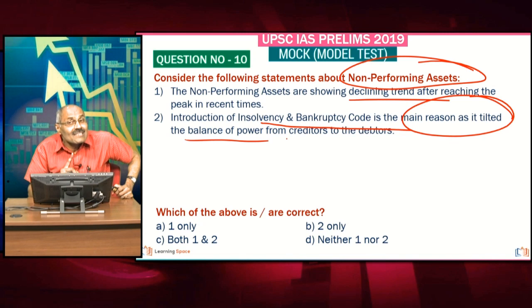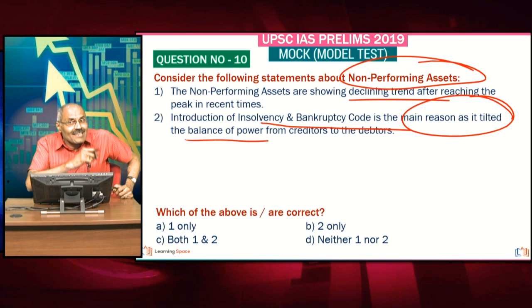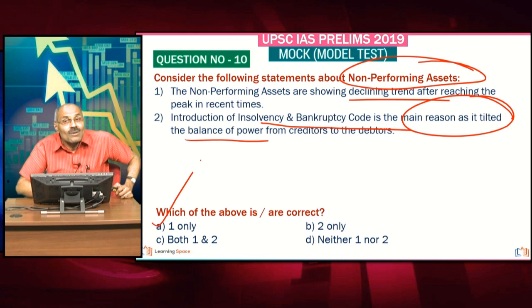In fact, please correct the second statement. It tilted the balance of power from the debtors to the creditors. Very important. Creditors became powerful. Power shift from the debtors, or you can say borrowers, to the lenders. The power is shifted, or you can say debtors to the creditors. The power is shifted. Friends, 1 only is correct here.